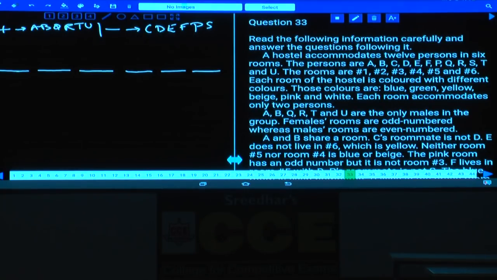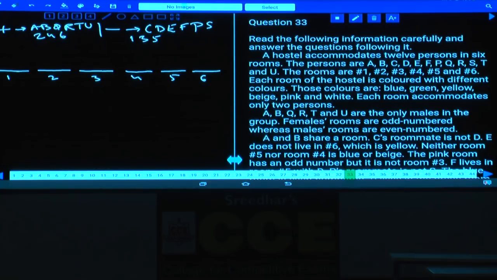If you number these from the left-hand side to the right-hand side, 1, 2, 3, 4, 5, 6, these are the 6 rooms. Then condition number 1, those colors are blue and so on. Females' rooms are odd numbered and males' rooms are even numbered. Now males' rooms are 2, 4 and 6 and the females' rooms are 1, 3 and 5. This is the information we have.